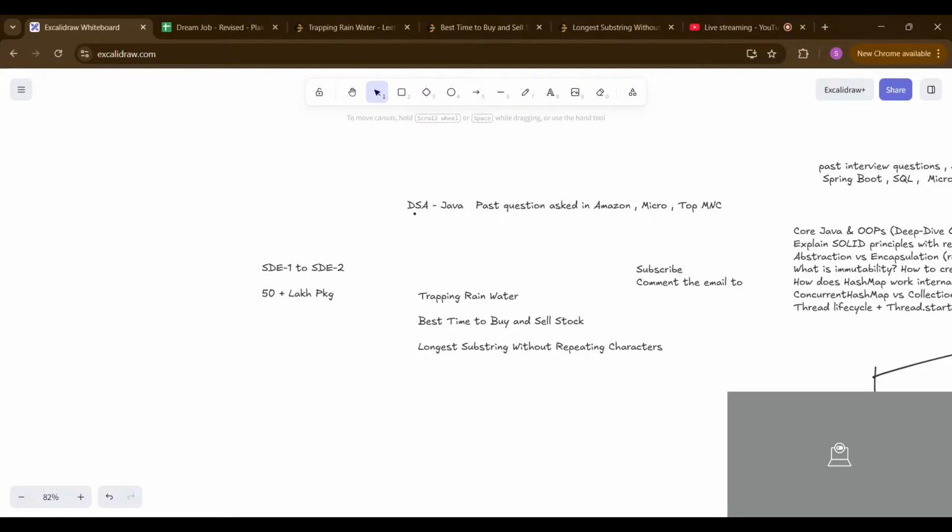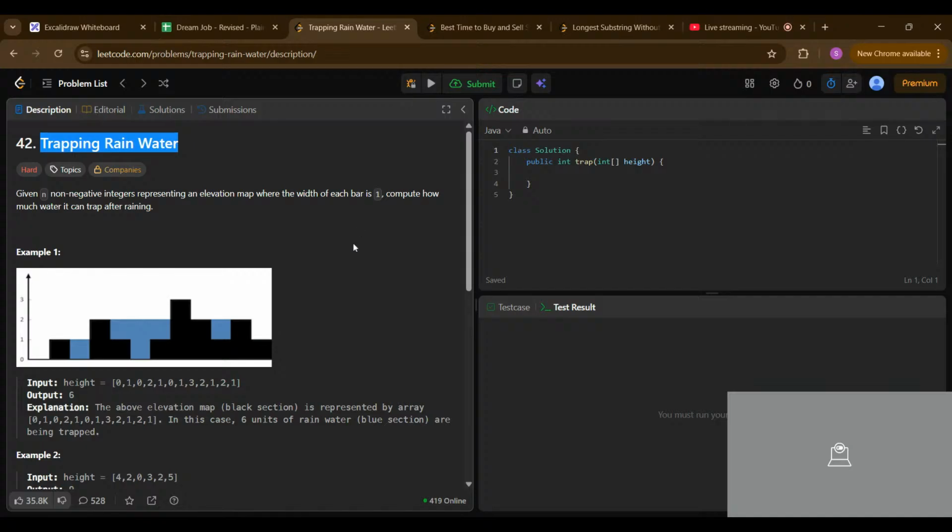Now let's jump into the real problem. As we know, we are going to solve some DSA problems, so first of all we will go with the trapping rain water problem. Let's look at what the problem statement says.